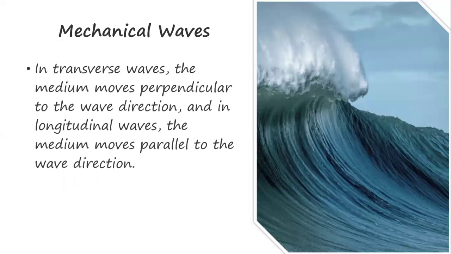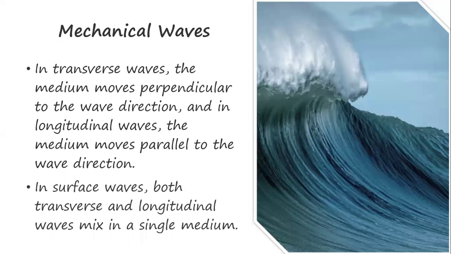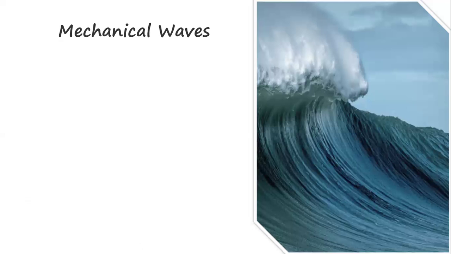Now, in transverse waves, the medium moves perpendicular to the wave direction, and in longitudinal waves, the medium moves parallel to the wave direction. We said that before. Now, surface waves mix both the transverse and the longitudinal in a single medium, to make one kind of wave.